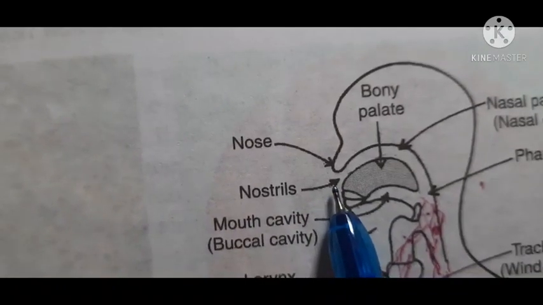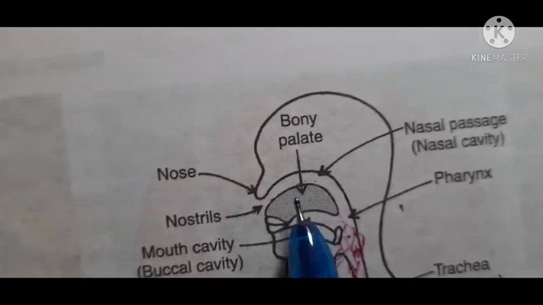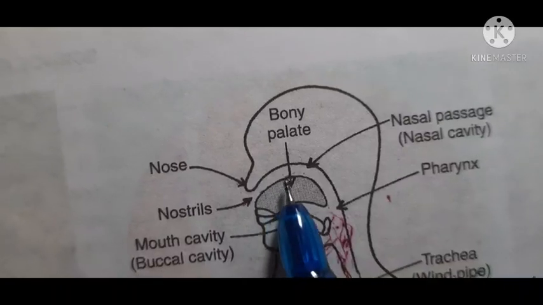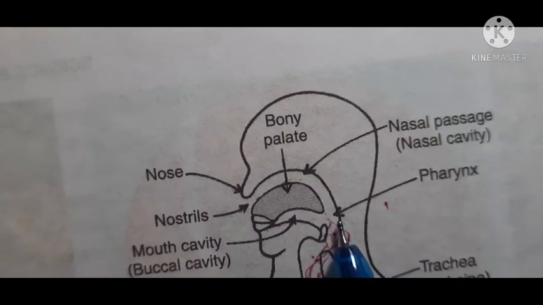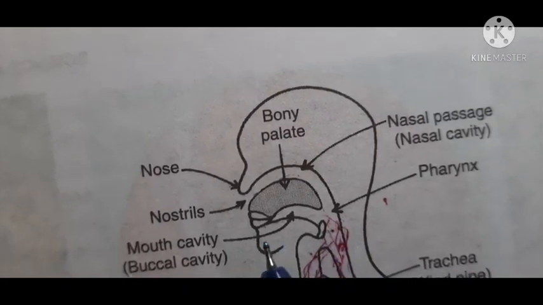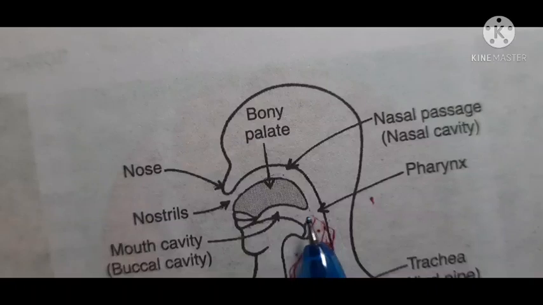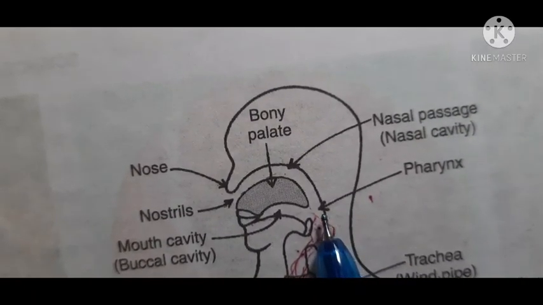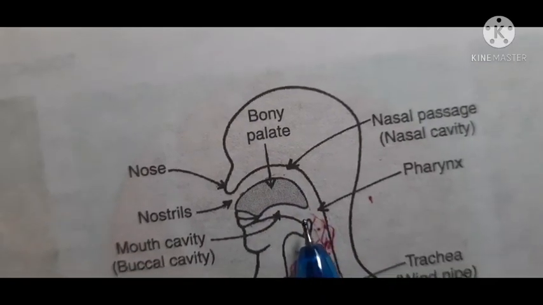Respiratory passage means the air enters through the nostrils. It passes through this nasal passage, which is called the nasal cavity, and through here it will pass through this region, and this region is the pharynx. When you eat food, this is the mouth, and when you swallow the food, food also passes through this region. This is the pharynx. So you can say this region, the pharynx, is common to air and food.